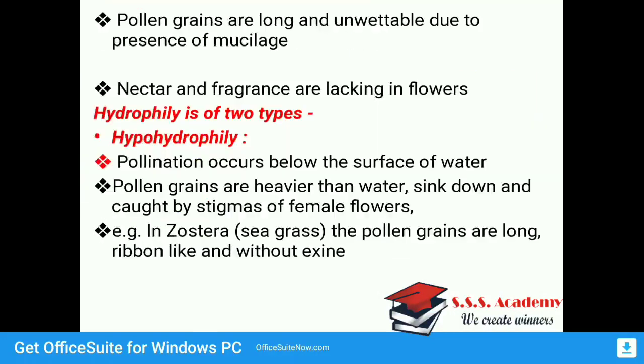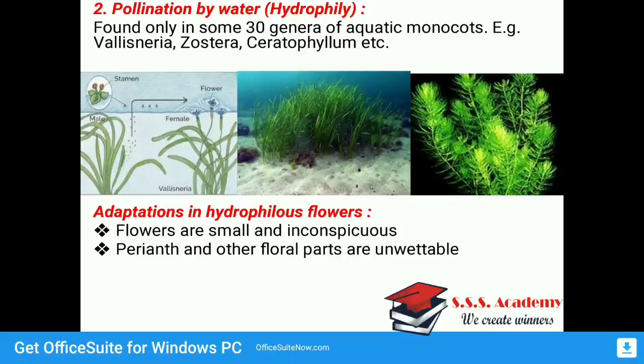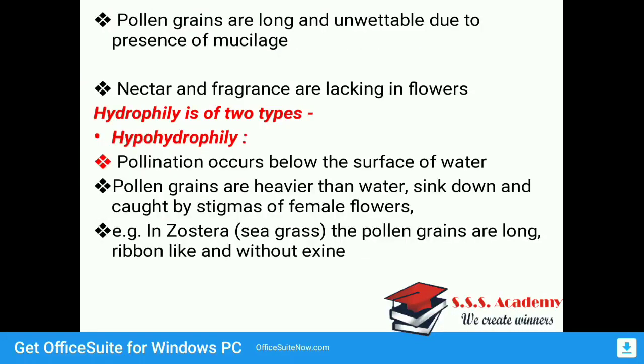Okay, so those pollen grains are heavier than water, so they stay down in the water. That's why, since they are heavier than water, they sink down and then they are caught by the stigmas of the female flower. In the example of Zostera, the pollen grains are long, ribbon-like and without exine. The second, middle diagram is of Zostera, which has a grass-like structure and is therefore also called sea grass.